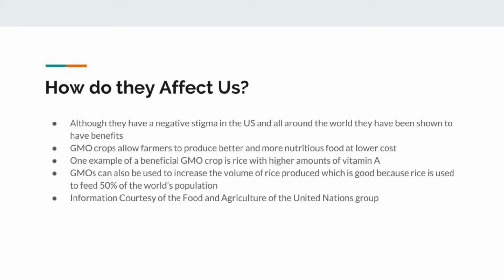One example of a beneficial GMO crop is rice with higher amounts of vitamin A. GMOs can also be used to increase the volume of rice production, which is good because rice is used to feed 50% of the world's population. Information courtesy of the Food and Agriculture of the United Nations Group.